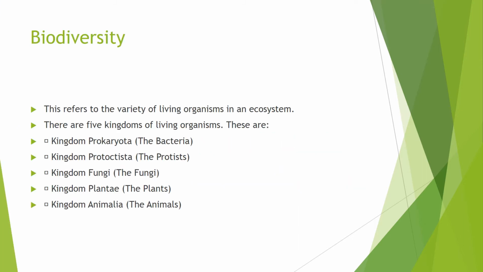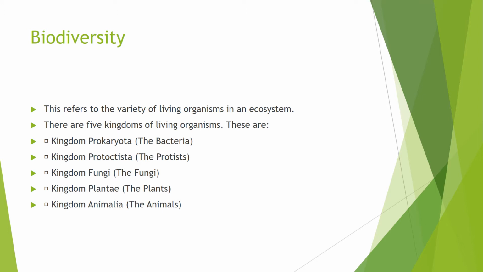So bio means life, diversity means differences or variety. So we've got 5 kingdoms of living organisms, which we've got the kingdom Prokaryota. A very good example of a prokaryota is a bacteria.